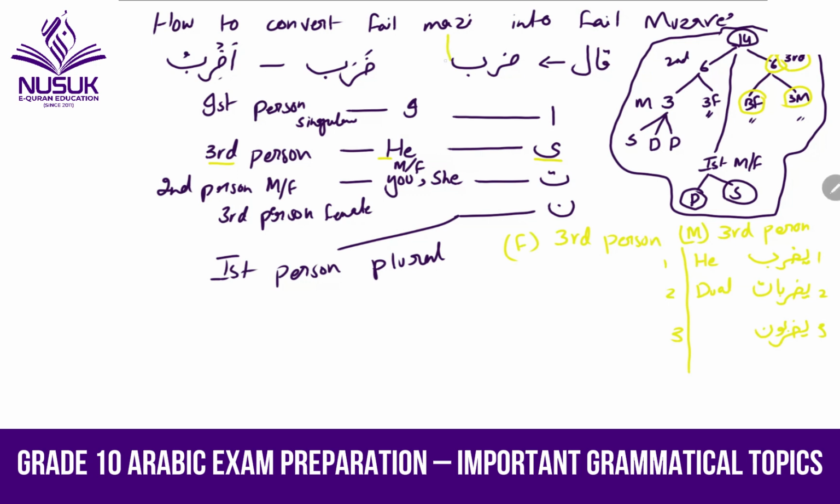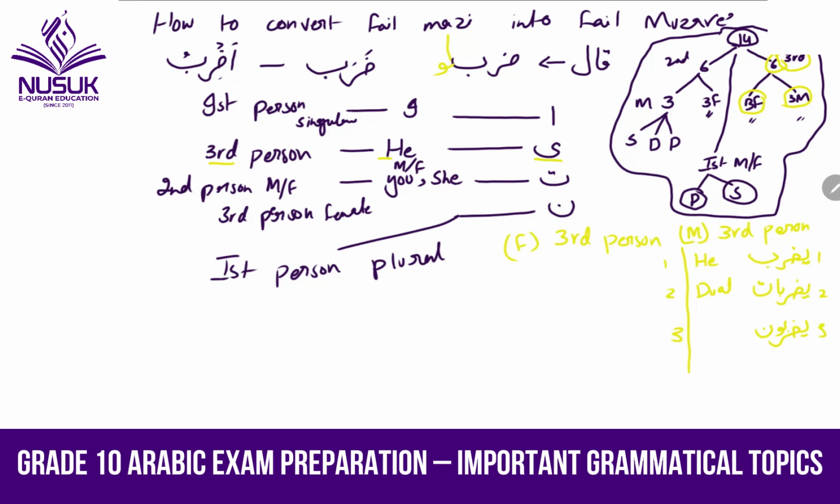Zoraba, Zoraba, and then Zorabu. But for fi'l mudari', you have to add alif and noon also, and waw and noon also. This is the same thing like Zoraba, Zoraba, but there is also Zoraba. We added ya and we added noon, okay?